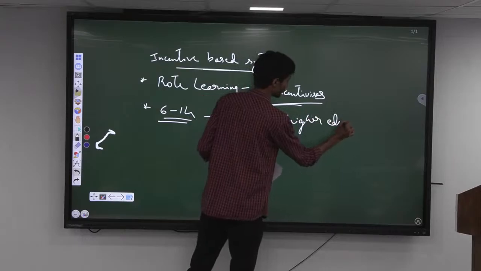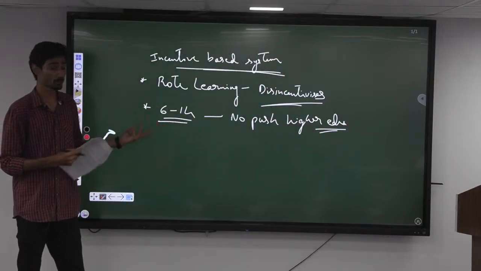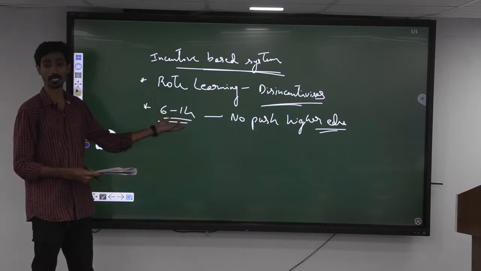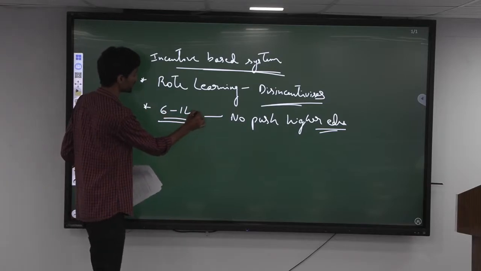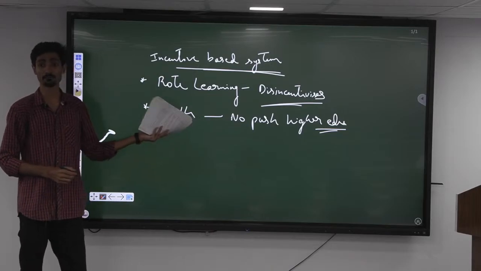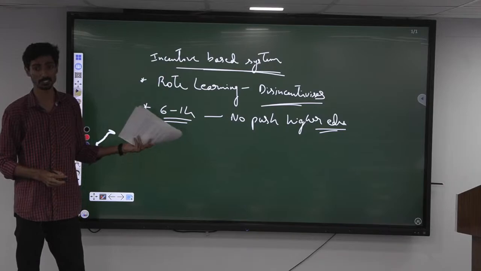Right? So what happens is people drop out after 14. Only those people who are able to afford or are interested in studies are able to move to the higher ladder. Otherwise, after 14, many people drop out of the schools. Right? After 14, there is no such provision like compulsory higher education or anything. That is also in a way linked to disincentivizing the children.